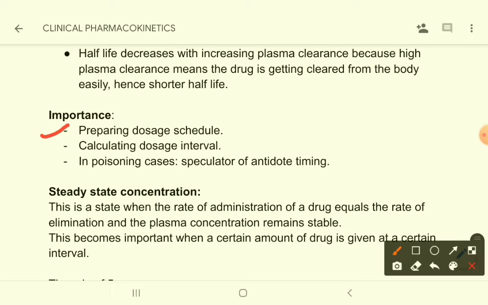Okay, so in order to prepare a dosage schedule you have to have the knowledge of half-life. Then, as I have mentioned, calculating dosage interval, and a very important thing is in poisoning cases, specifying antidote timing. You have to give an antidote for a particular drug within a particular time, so you have to have the knowledge of half-life. Okay,